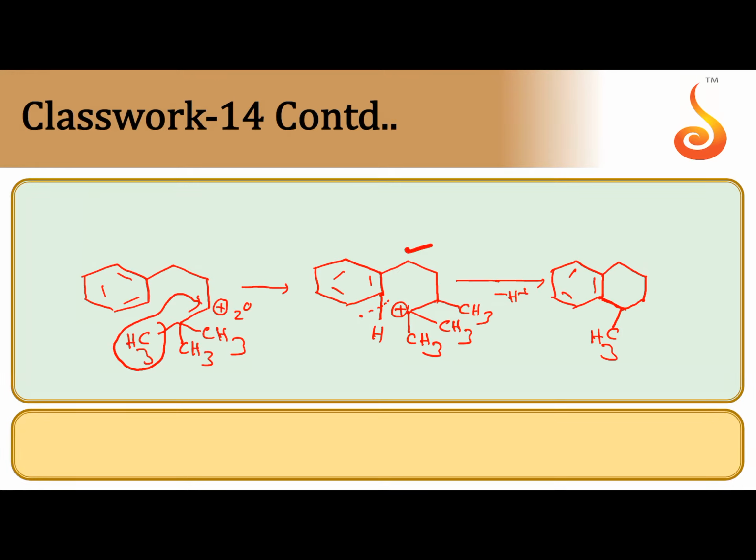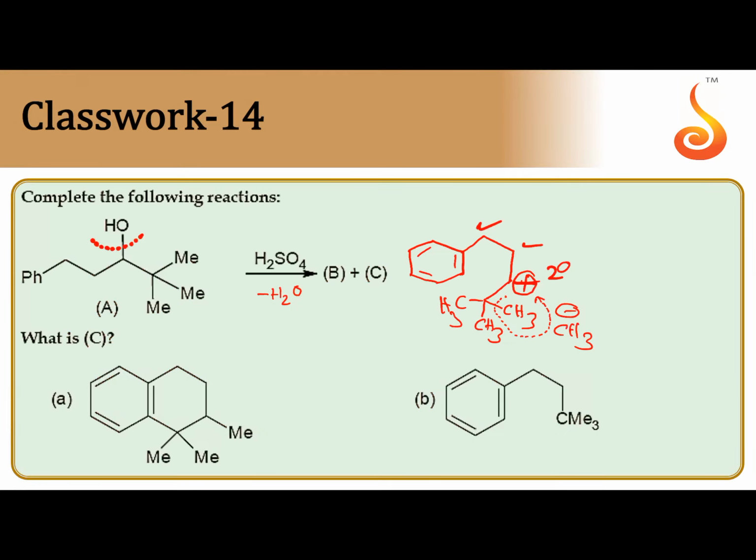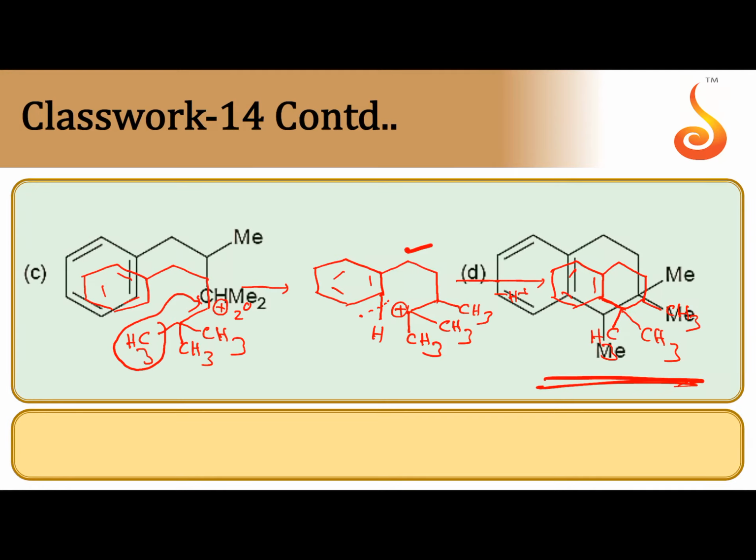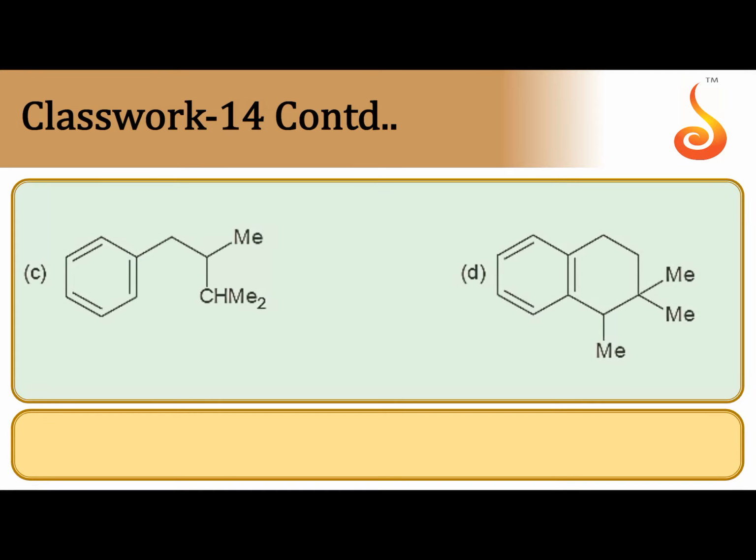At this 3-degree carbon, two CH3 groups are still present, and on the next carbon, CH3 is present. So this is the final product. So where is the correct option? A. A is the correct answer.